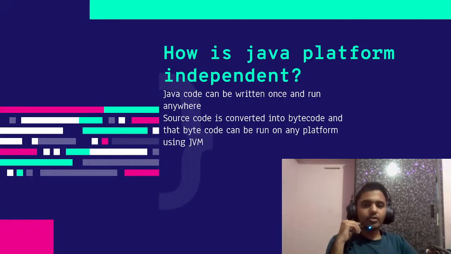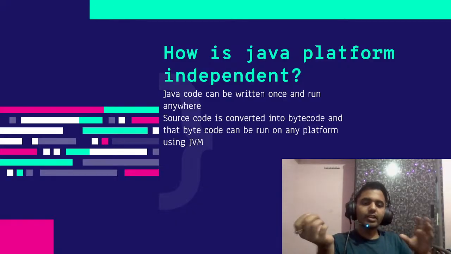Another question is, how is Java platform independent? If you have learned Java previously, you must know that one very useful feature of Java is that it's platform independent. You write your code once and it can be run on any platform. How is this possible? Java is also called write once, run anywhere. You write your source code in your editor, then it's converted into bytecode, which is an intermediary language.